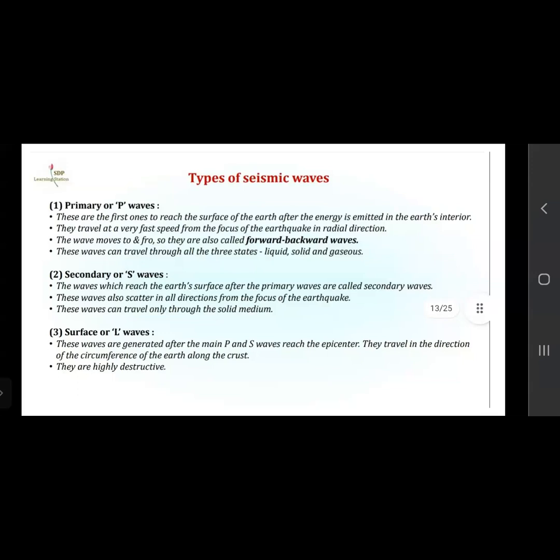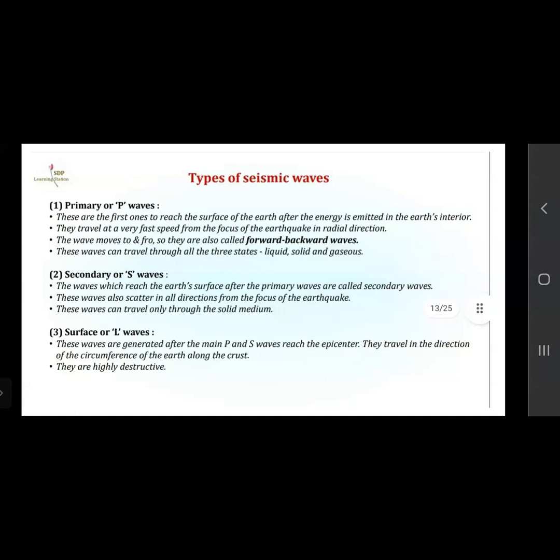These waves also scatter in all directions from the focus of the earthquake. Okay, they are not concentrated in one direction, but they are scattering in all directions from the focus of the earthquake. This means from where they are released, when they are reaching the earth's surface, they are scattered. These waves can travel only through the solid medium. So these are not able to travel the same as the primary, but these are only able to travel through the solid medium.